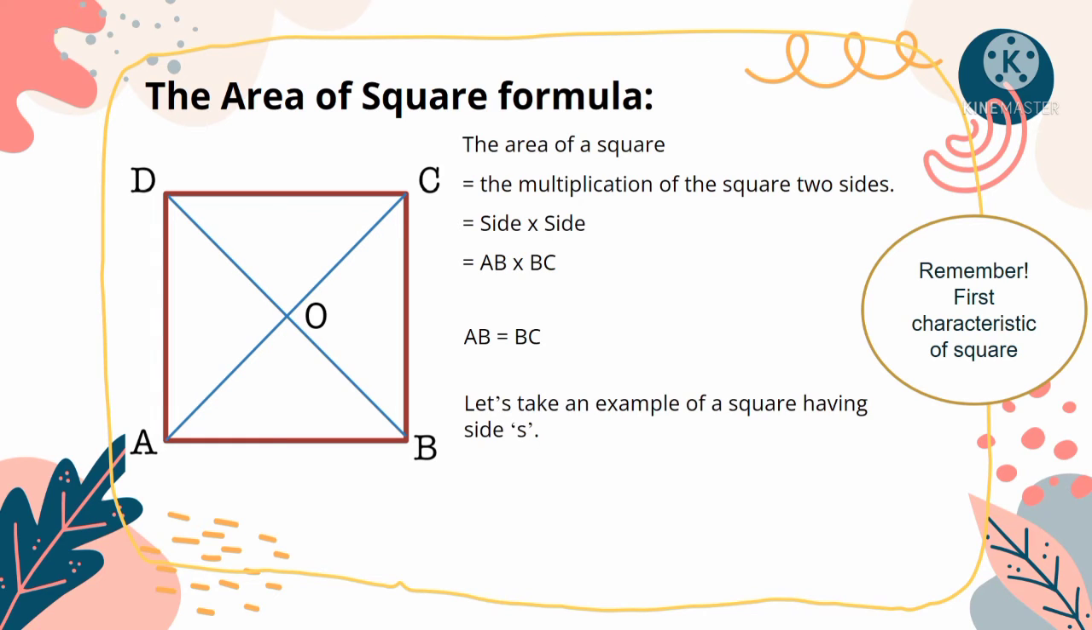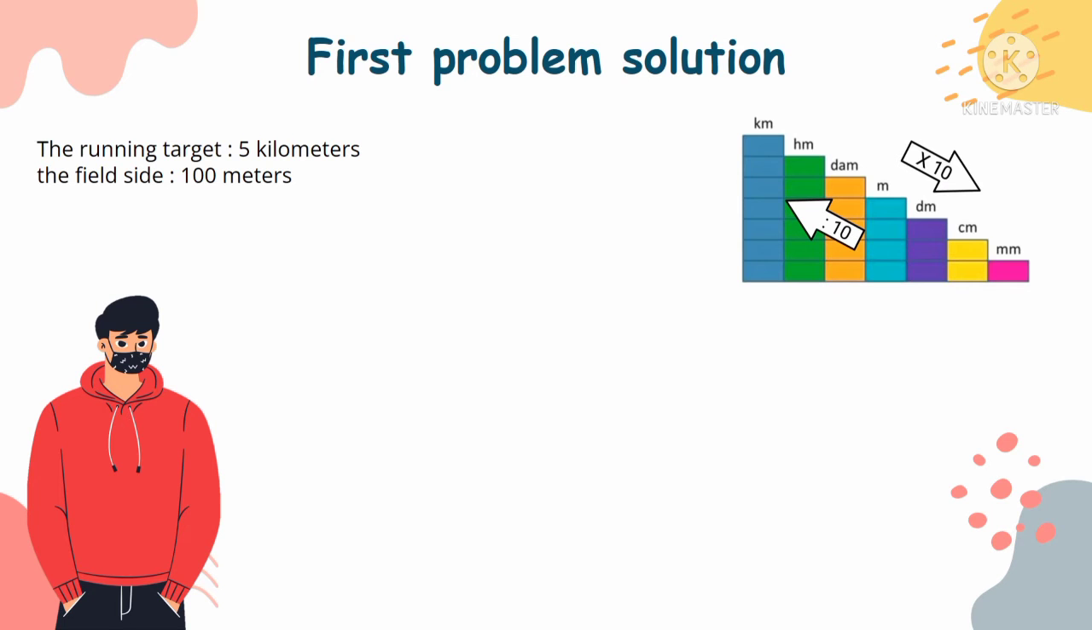Let's take an example of a square having side S. So AB equals BC equals S. Then we have the area of square formula equals S times S equals S square. We already know about the area and the perimeter square formula. Then let's go back to the problem.